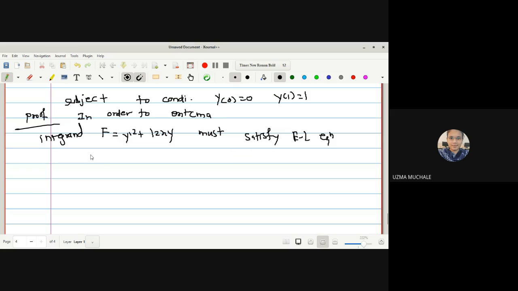That is, what is our equation? First, we should write down dou f by dou y minus d by dx of dou f by dou y dash is equal to 0.